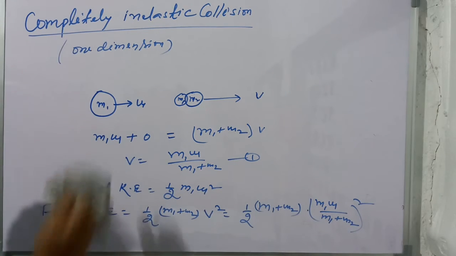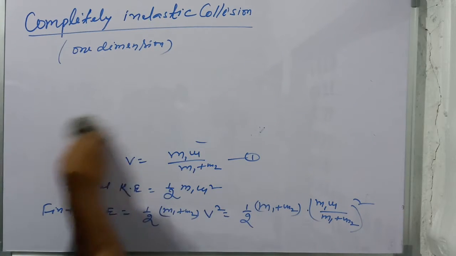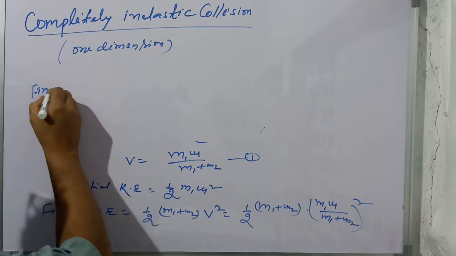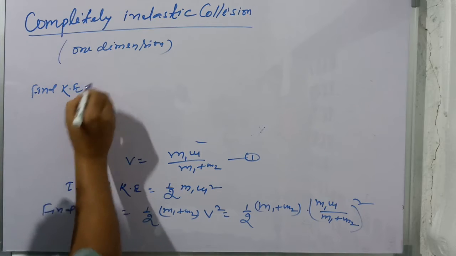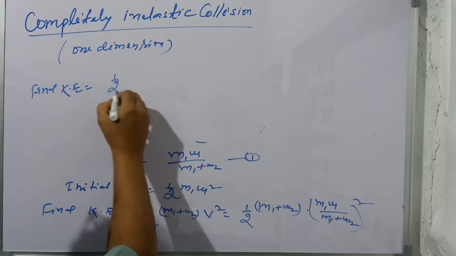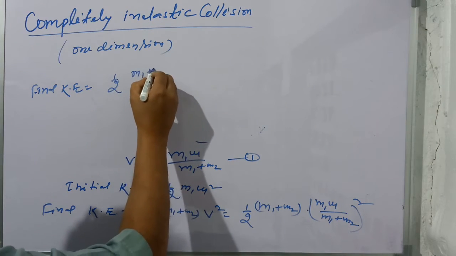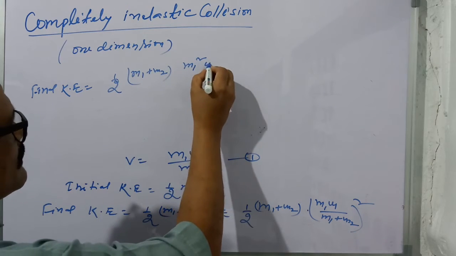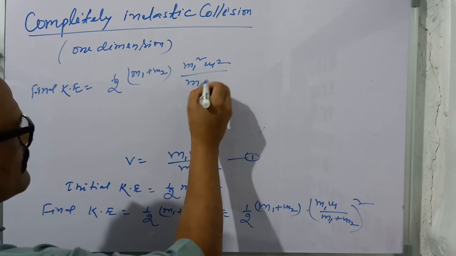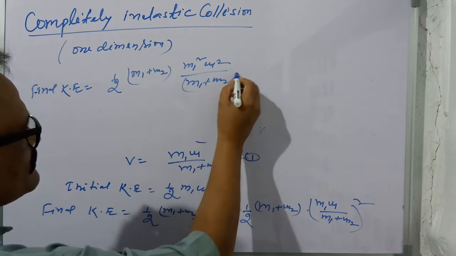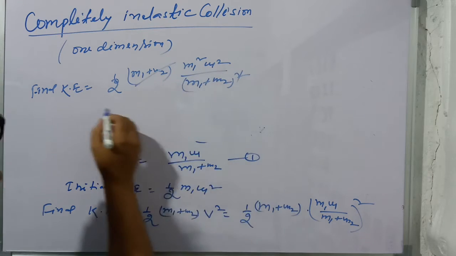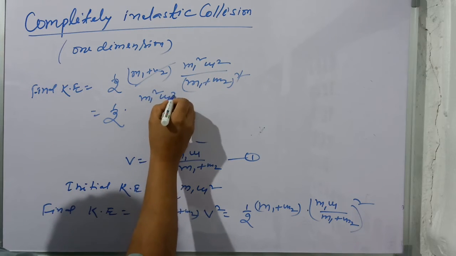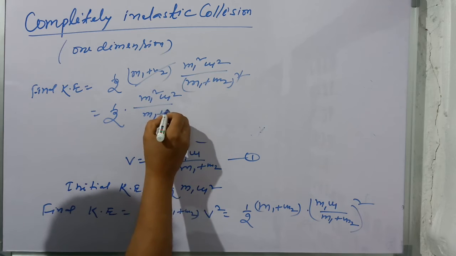Now the final KE is equal to half (m1 plus m2) m1 square u1 square divided by (m1 plus m2) whole square, and it is equal to half m1 square u1 square divided by (m1 plus m2).